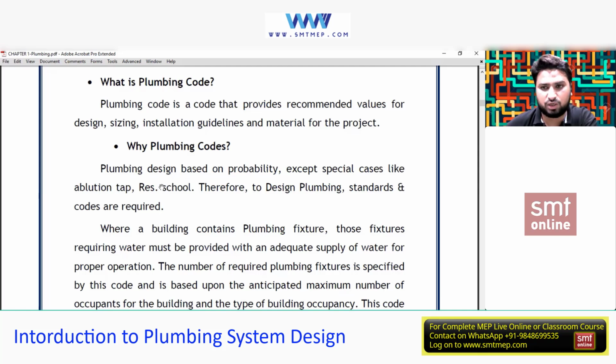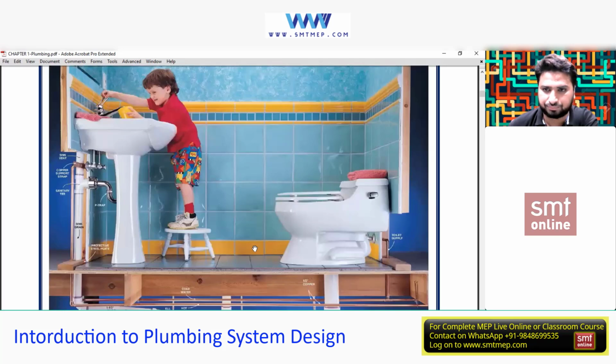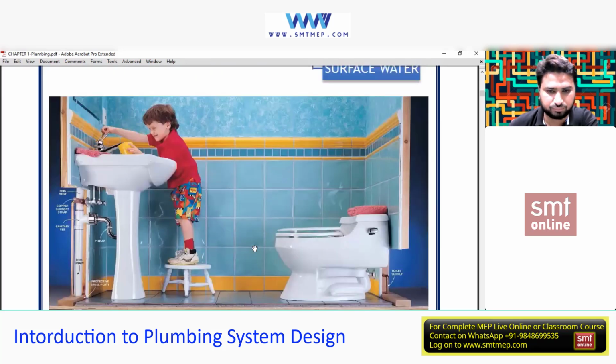So whenever you deal with plumbing design, mostly in the residential, we do the pipe sizing mostly on what? The probability basis. Now, what do you mean by probability? Can I say chances? For example, I'll give you one simple example. This is a bathroom. Yes or no? Yes, sir.